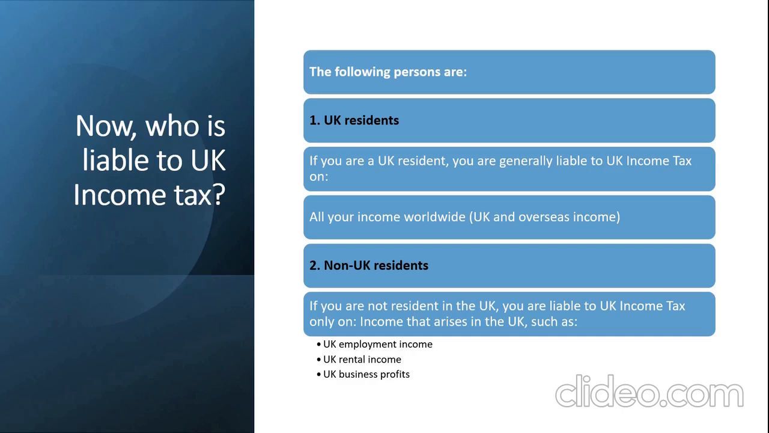The following persons are liable to tax. These are the people who will pay UK income tax: UK residents and non-UK residents. UK residents will pay tax on all their worldwide income. That's UK income plus overseas income. Whereas non-residents only pay tax on income that arises in the UK, such as UK employment income, UK rental income, UK business profit.